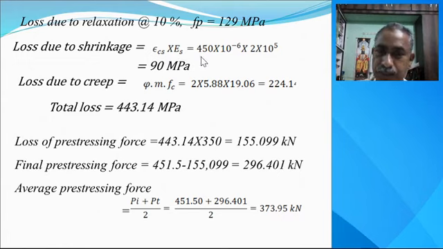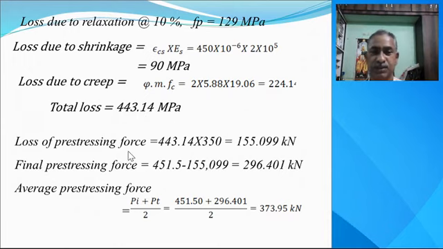So 450 × 10^-6 multiplied by 2 × 10^5. This is the loss of stress due to shrinkage in steel; that's why we have considered the modulus of elasticity of steel. So 90 MPa. Loss of stress due to creep: phi is the creep coefficient, m is the modular ratio, and fc is the stress in concrete at the level of steel. So it is 224.10. The total loss is equal to the sum of these three, 443.14 MPa.